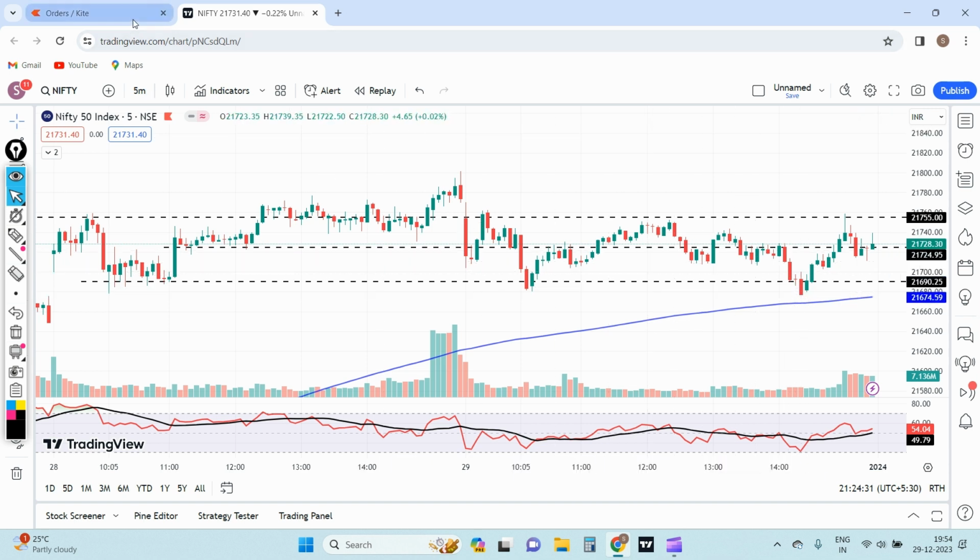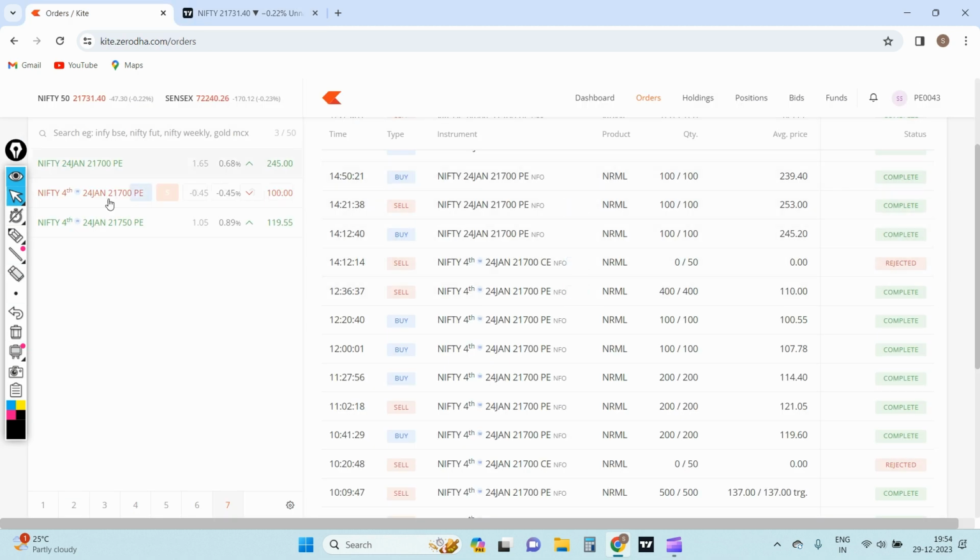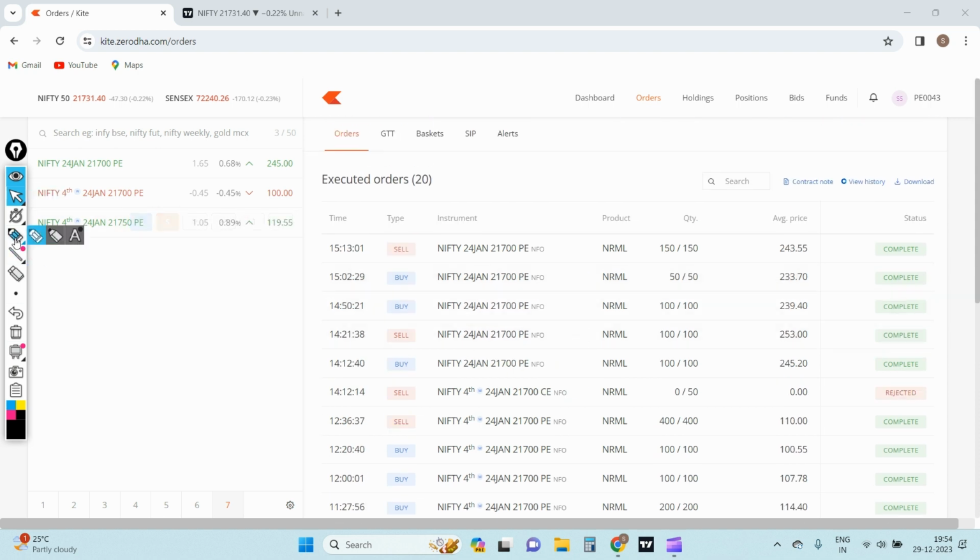Then I executed my trade almost like trailing. I was able to gain more profit from this trade, but however, I was not able to capture all of this. I was able to capture around 8 points from this trade, and then in the later half I re-entered in this same 21,700 P, wherein I bought 150 quantities and then squared off at 245, with the average price around 238, I guess.